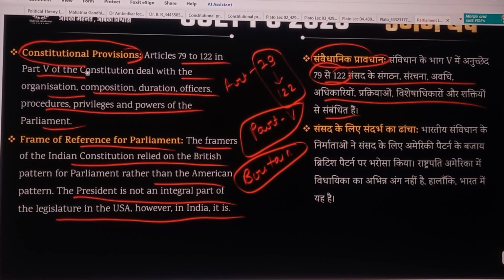So here we can conclude the constitutional provision: Article 79 to 122 in Part 5 of the Constitution deal with the organization, composition, duration, officers, procedures, privileges and powers of the Parliament.